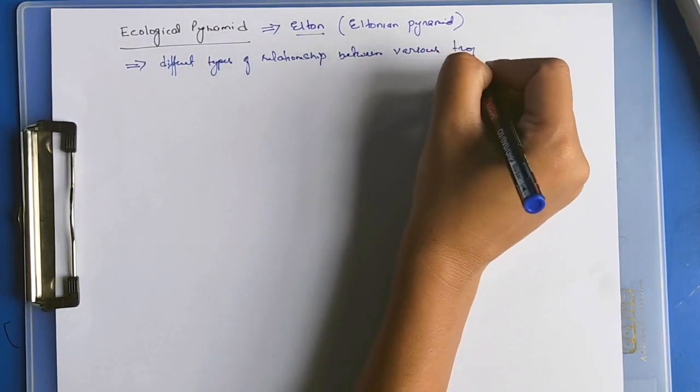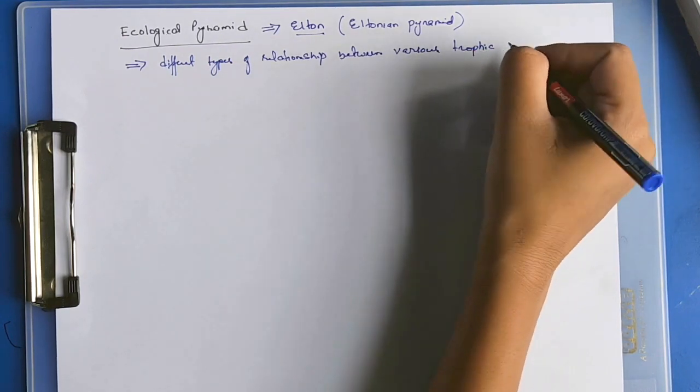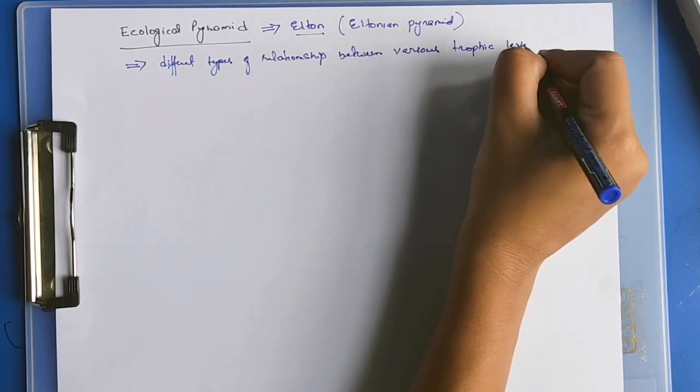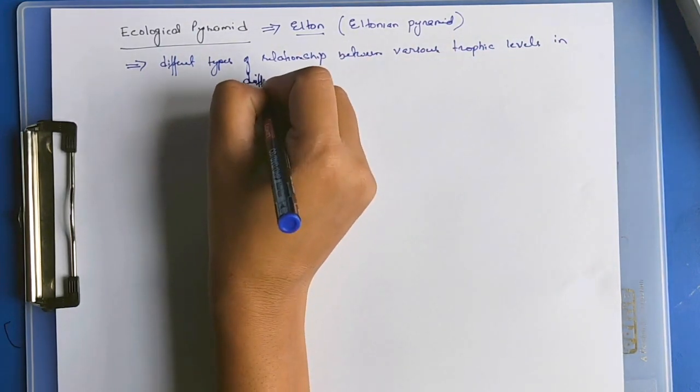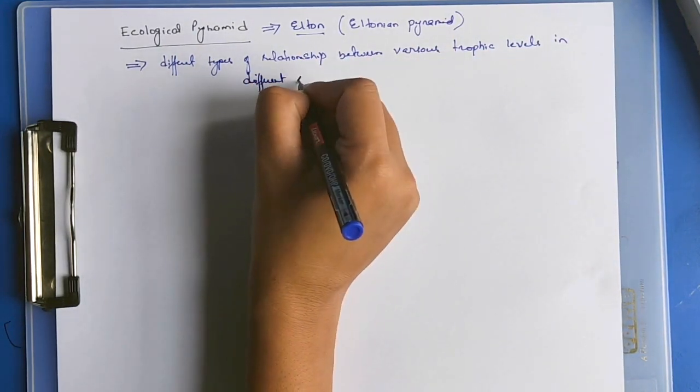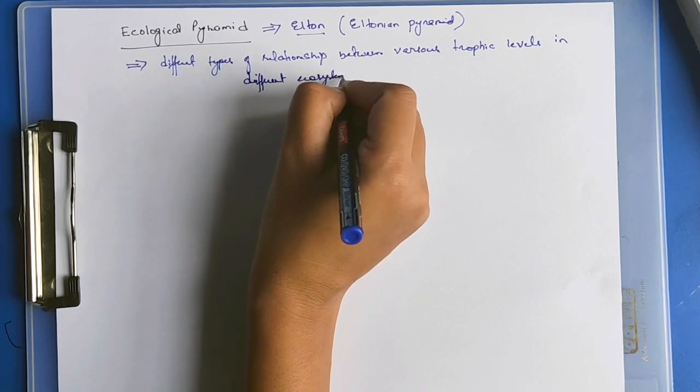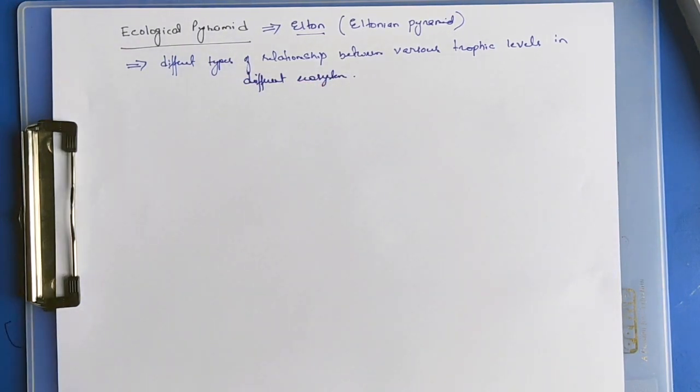Trophic levels are producers, consumers, primary consumers, secondary consumers, tertiary consumers. These relationships exist in different ecosystems, such as pond ecosystem, ocean ecosystem, grassland ecosystem.